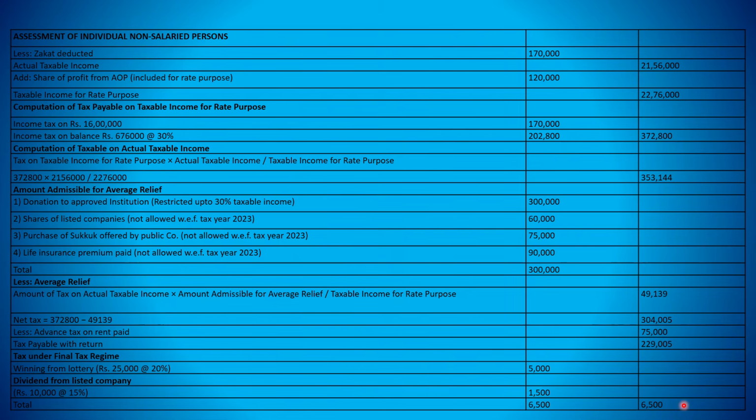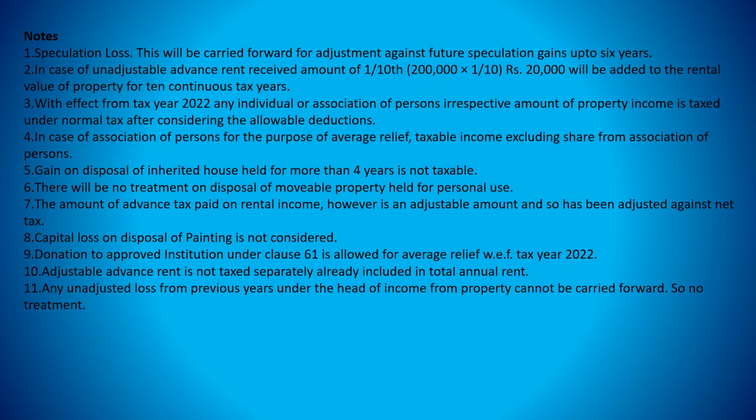This is the complete calculation solution of the question, and alongside these numeric figures, you also have to write the relevant notes for this question. You can see notes on the slide here. So different points you should mention in such notes in the solution. For example, speculation loss can be carried forward against future gains up to 6 years. And as we said, 10% of unadjustable advance rent would be included in the rental income.